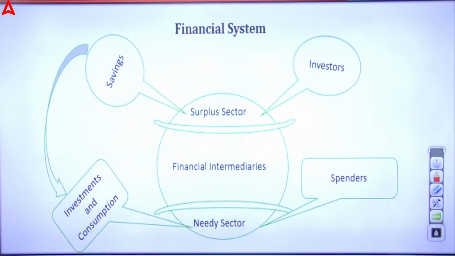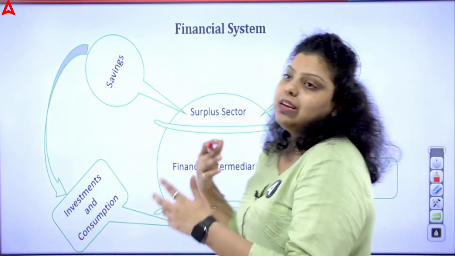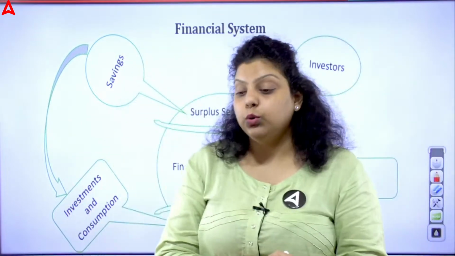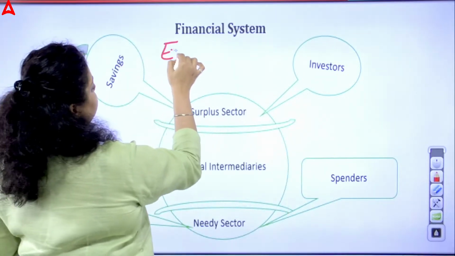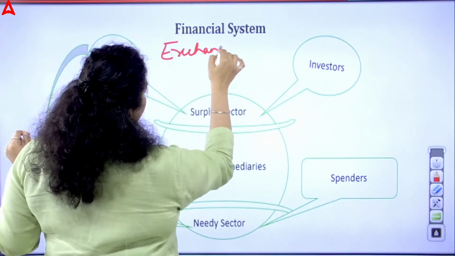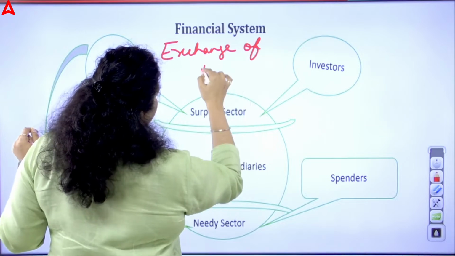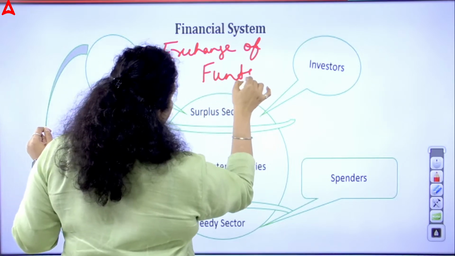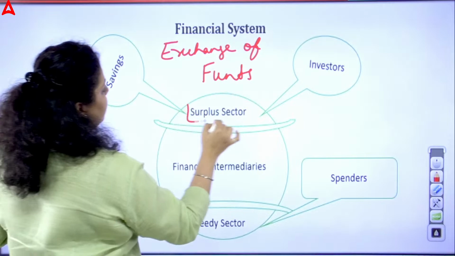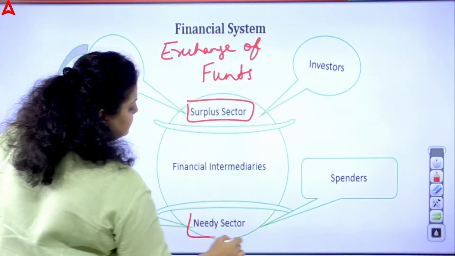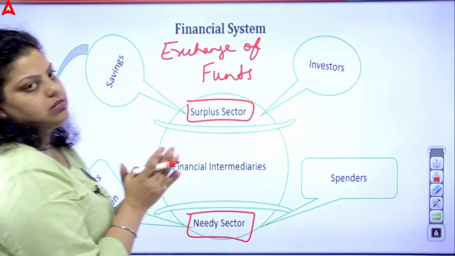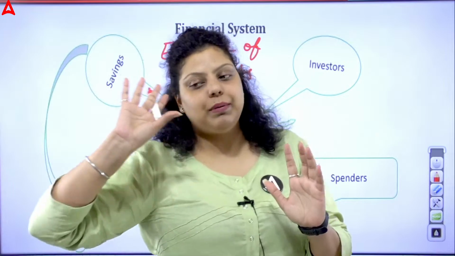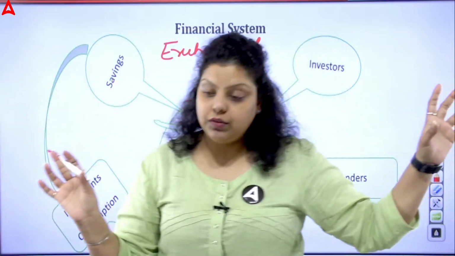First of all, as I told you in the last class, what is the financial system? A financial system is simply a system in which we do exchange of funds, where exchange of funds is done among the persons who have surplus money and the persons who have a deficit of money. That is known as your financial system.